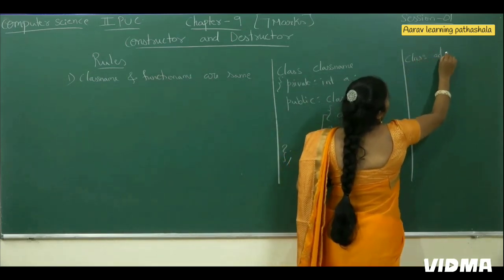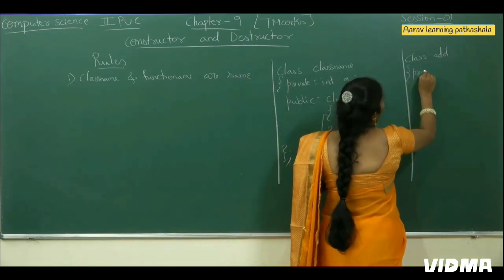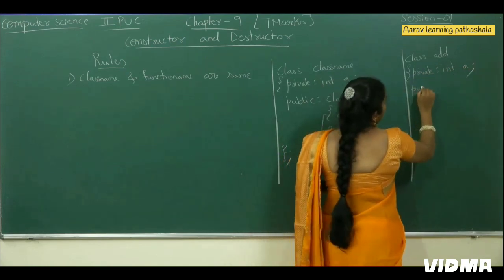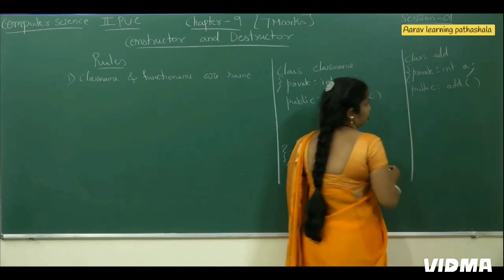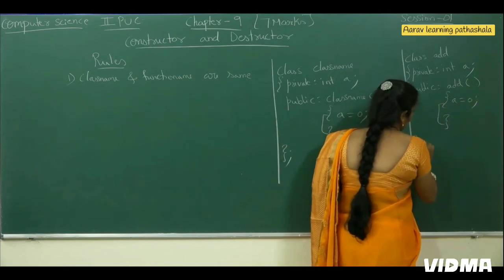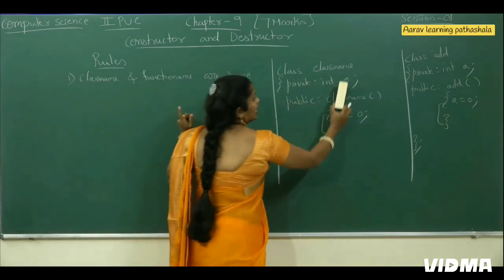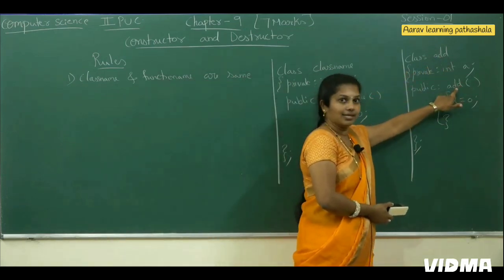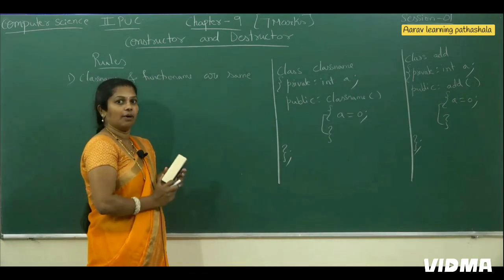Now the example. Class add, where add is the class name. In the private section we declare the variable, private int a. Then in the public section we declare the function add, once again the add function. Here we write a equals 0, close this function, then close the class. This is the first rule to write any constructor: class name and function name are the same. See the example, add is the class name, and add is the function name.